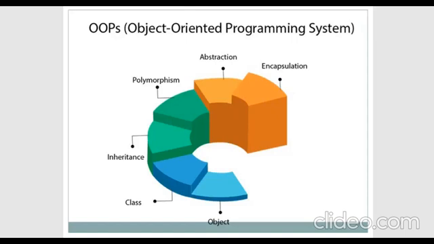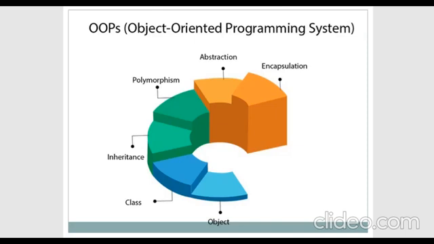Coming to the next concept, that is the object-oriented programming system. If we want to call any programming language object-oriented, it should implement some concepts. The first thing is it should be able to create objects, for any classes and methods.